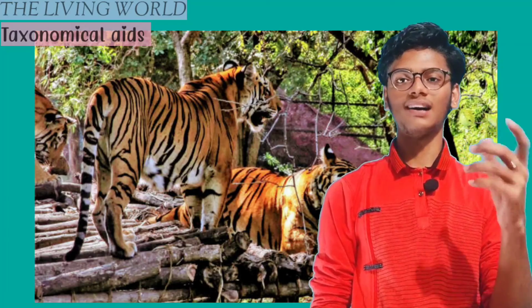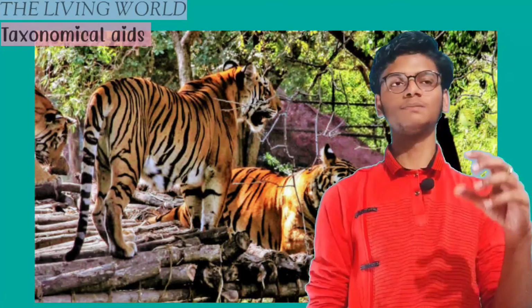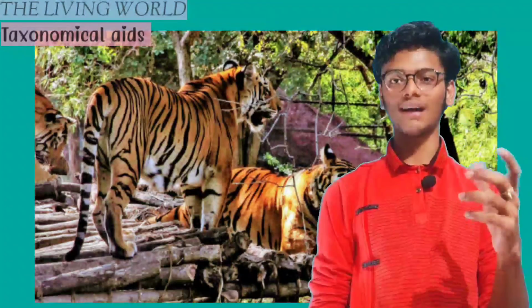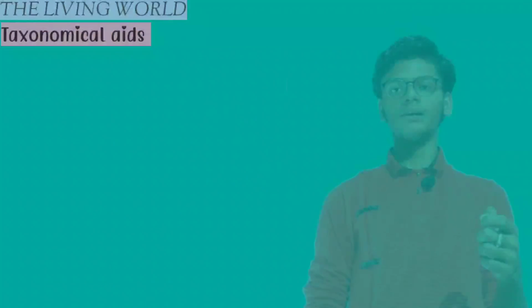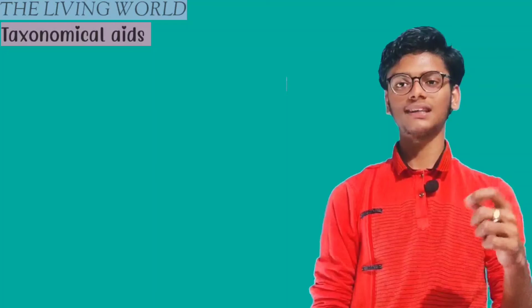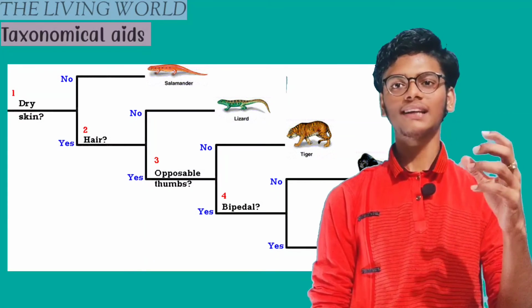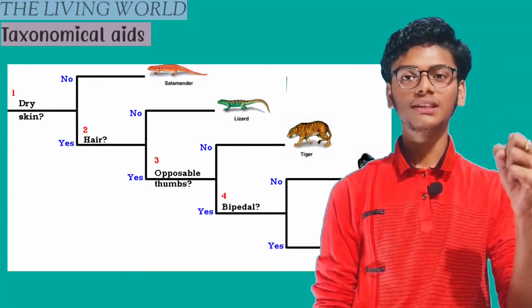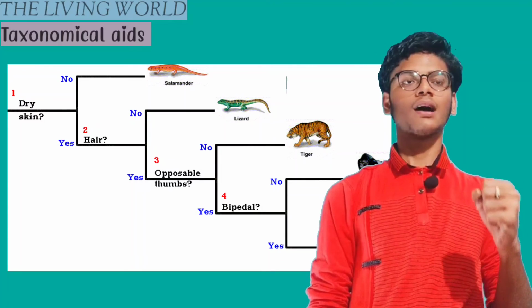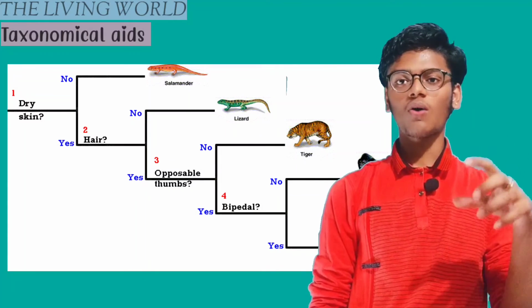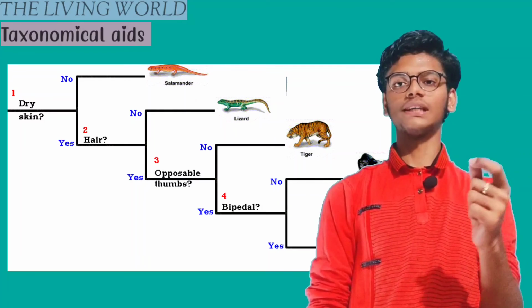We are providing an artificial setting, but it is similar to the natural habitat. So it is a zoological park. And the next one is the key, where we can get quick information about the species. We can quickly identify the organism with the help of a key.